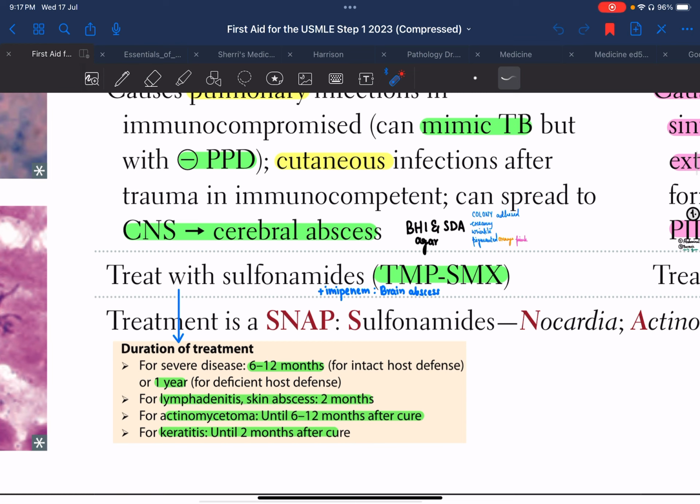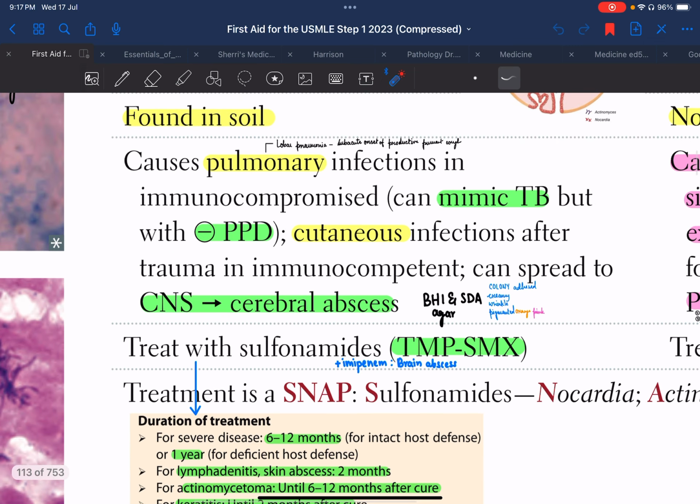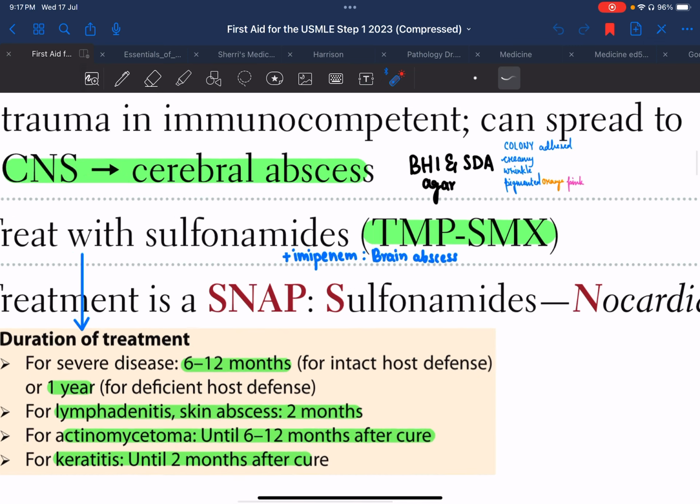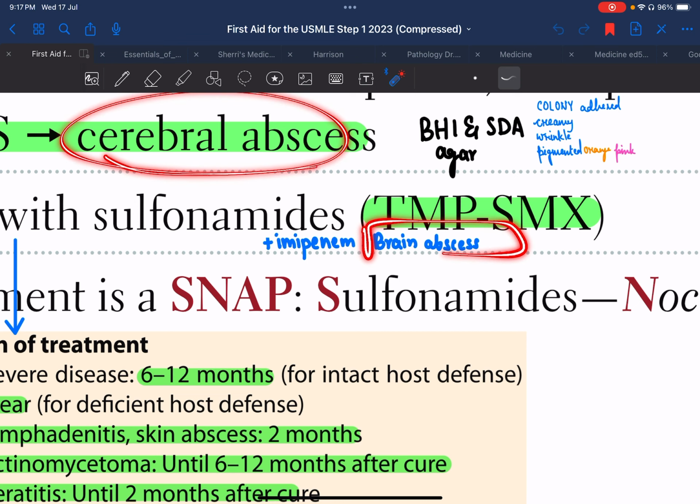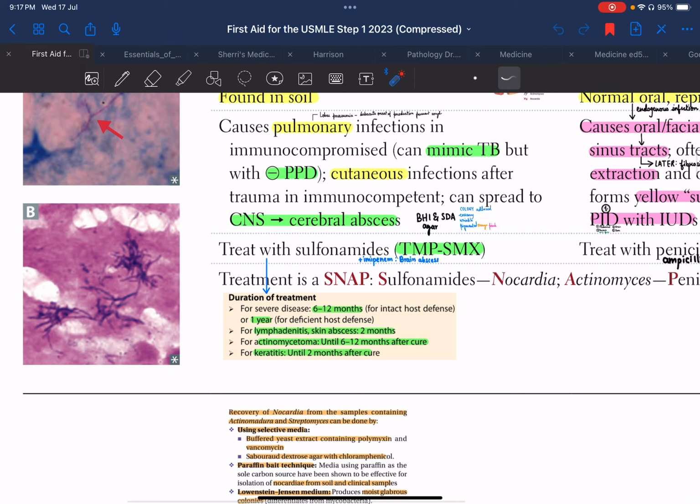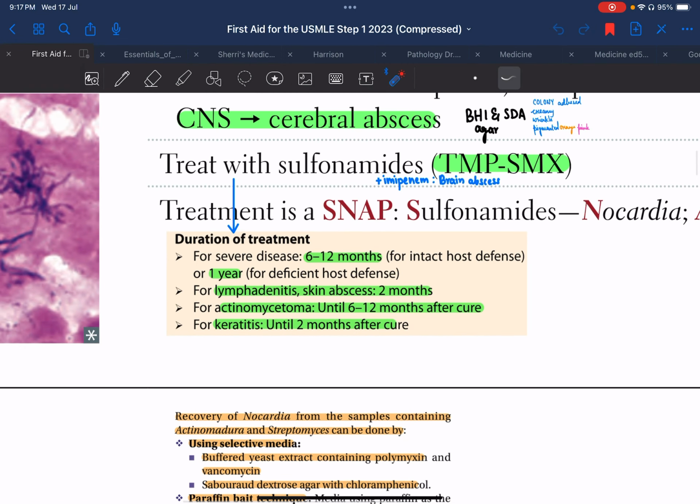We can treat it with cotrimoxazole, which is trimethoprim plus sulfamethoxazole, in case of normal manifestation, be it cutaneous or pulmonary. If there is a brain abscess, then we add imipenem along with cotrimoxazole. Now this is the duration of treatment. If the disease is severe, we can continue the treatment for 6 to 12 months.